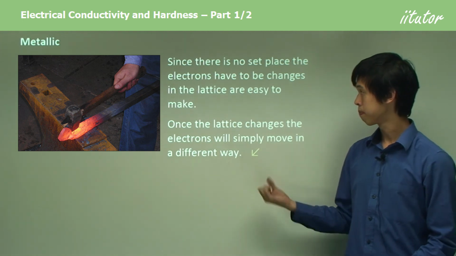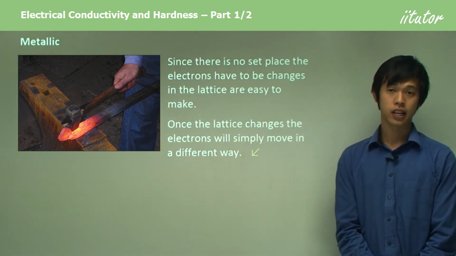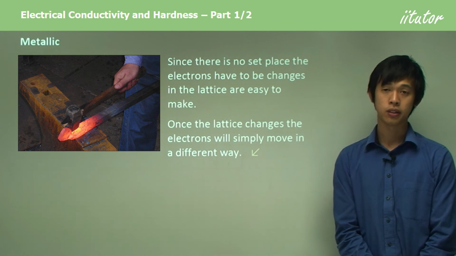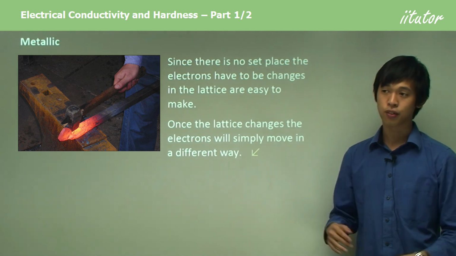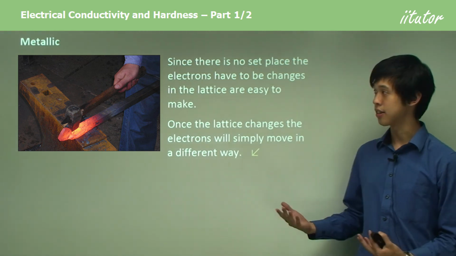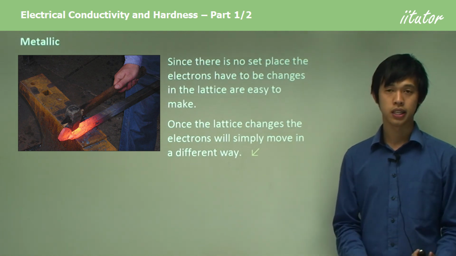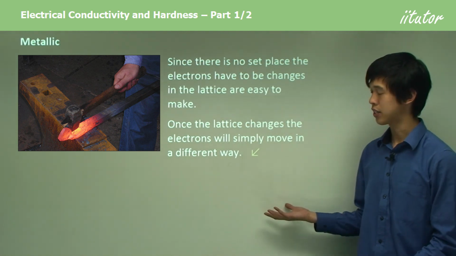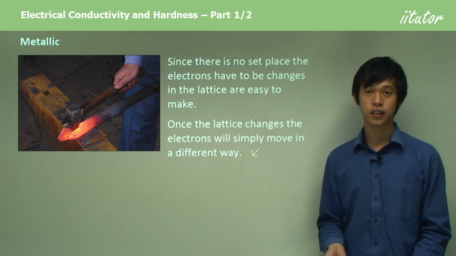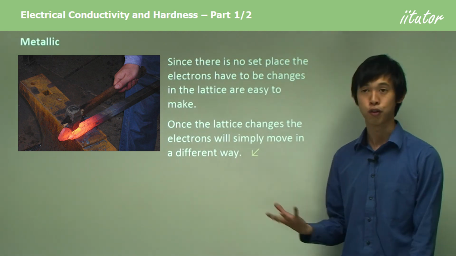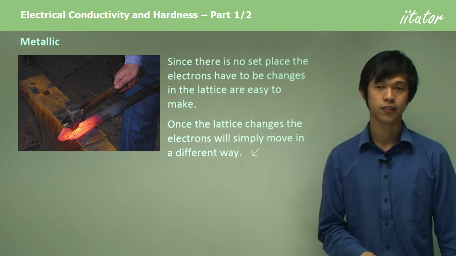Okay? So that concludes today's lesson on electrical conductivity and hardness. We looked at these two properties and sort of explained them based on what we know about the different bonding types. So we'll move on to the question segment now, and hopefully you'll be able to develop more of an understanding about the four bonding types: electrical conductivity and hardness.